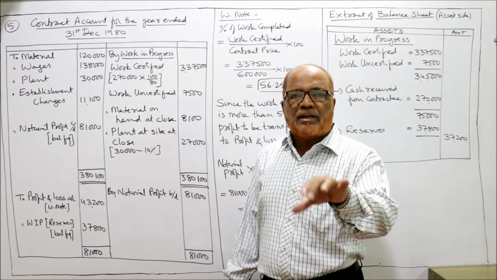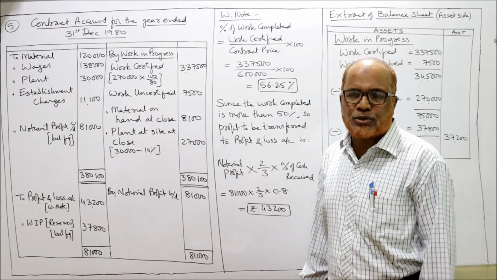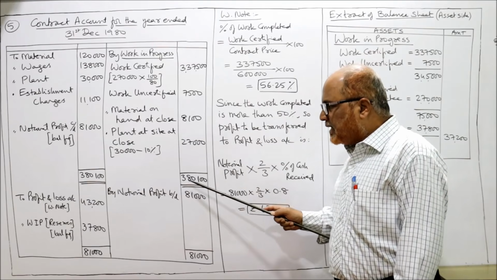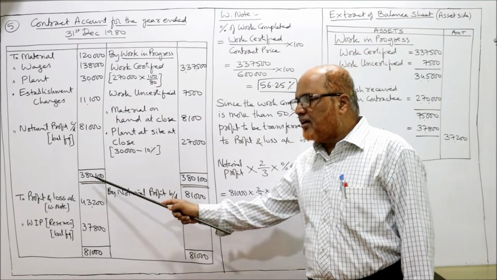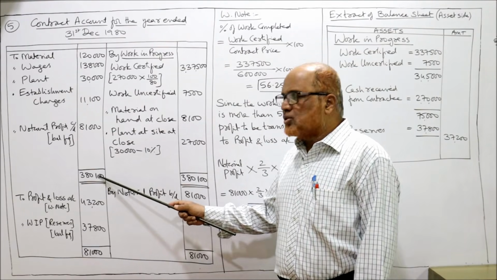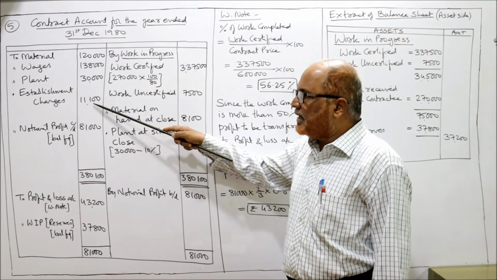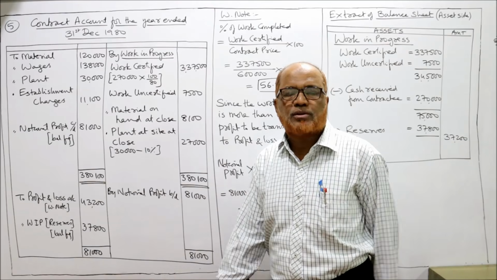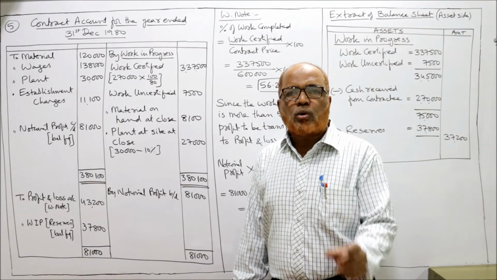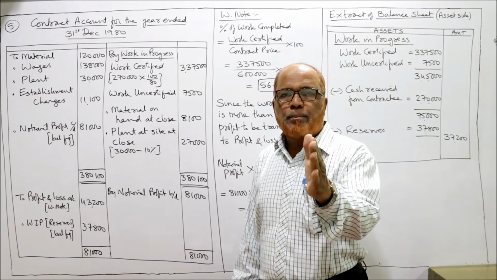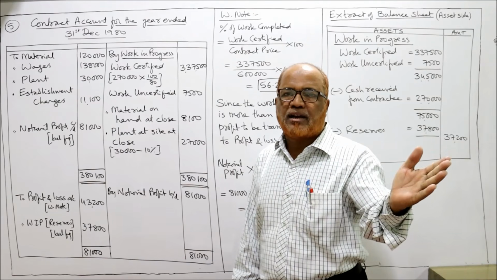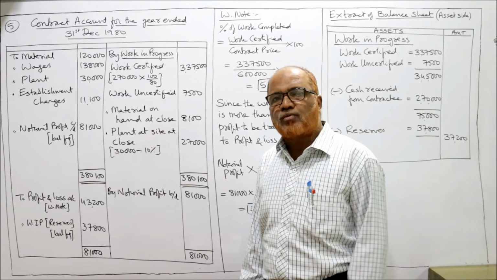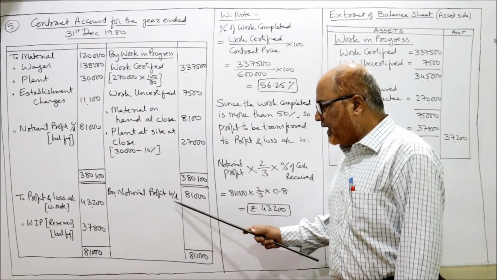We have taken all the debit and credit side of the contract account. Now take the total on the credit side, it comes to 3,80,100. From 3,80,100, subtract all debit items, and you will get a notional profit of rupees 81,000. Imaginary profit. Out of this 81,000, some part we will transfer to P&L account and the remaining balance will be transferred to reserve. So 81,000.